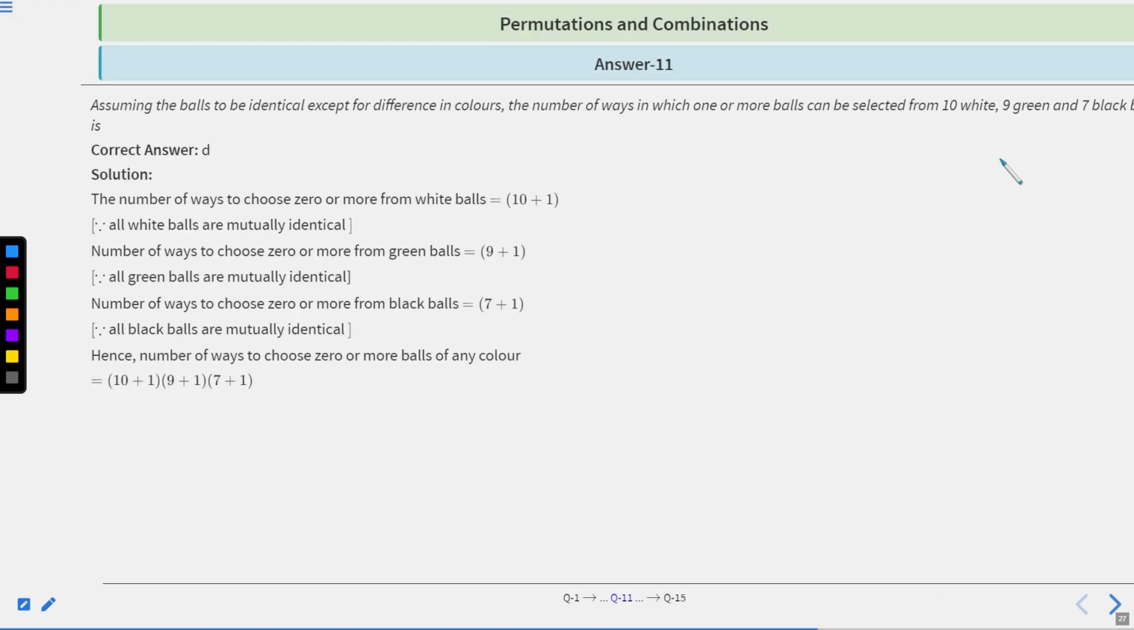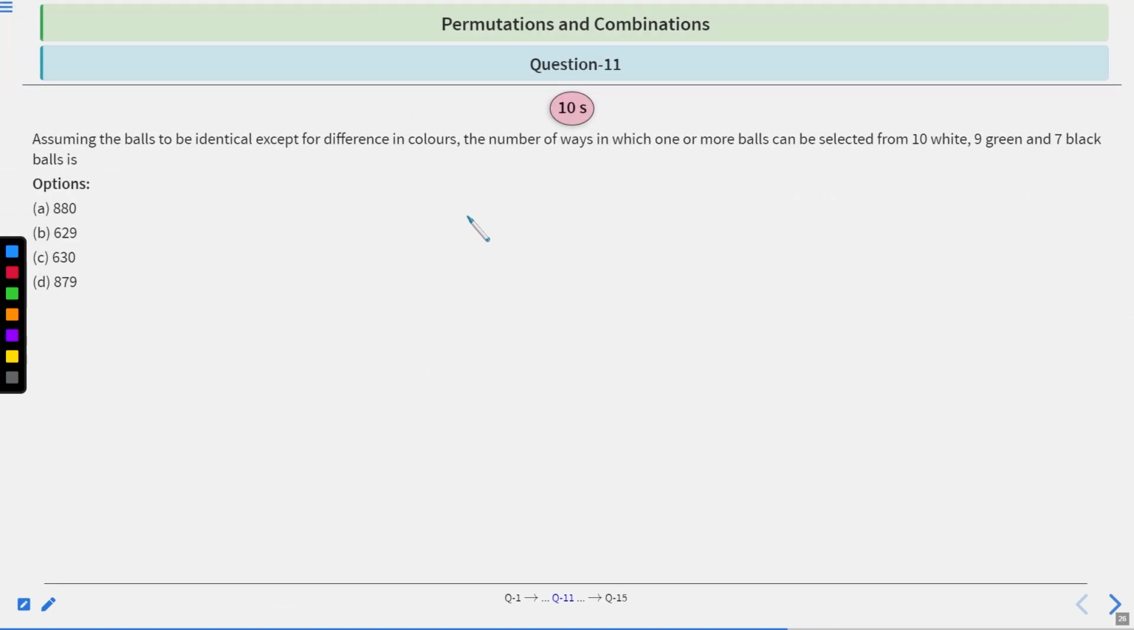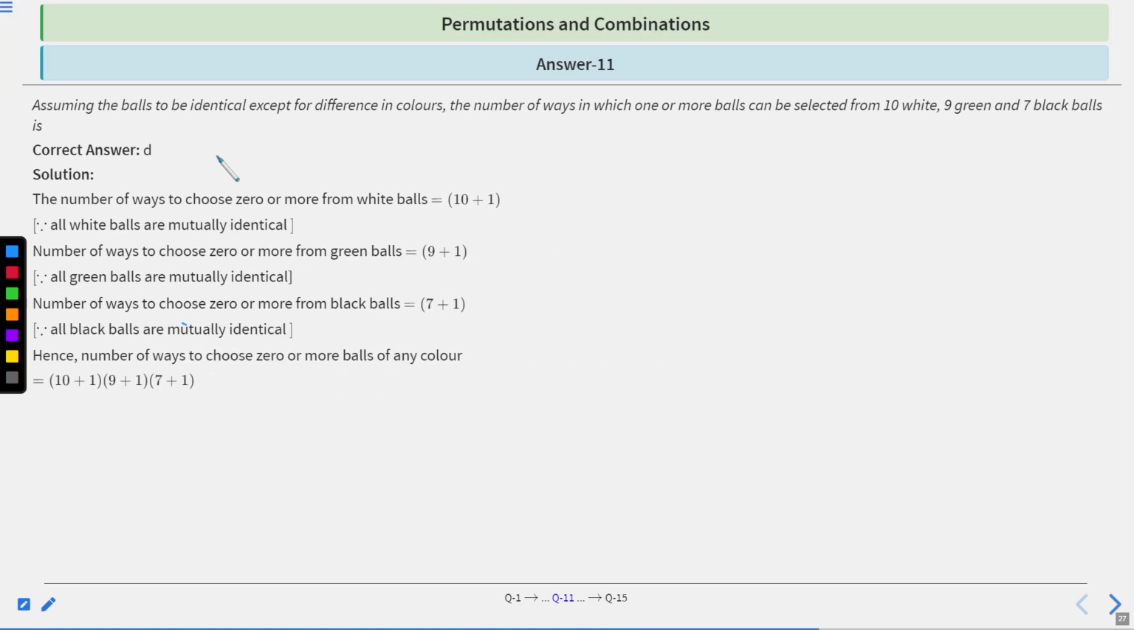Okay, let's move to the solution part. C. The number of ways to choose 0 or more from white balls is 10 plus 1, right? Balls are identical except for difference in color, right?